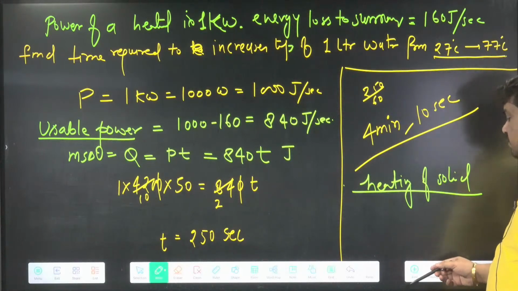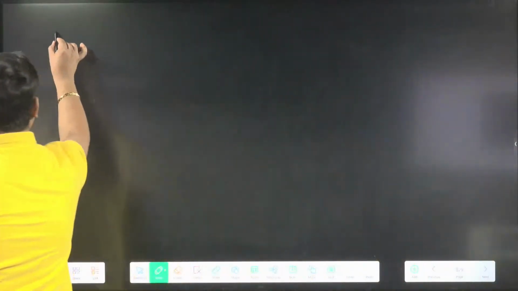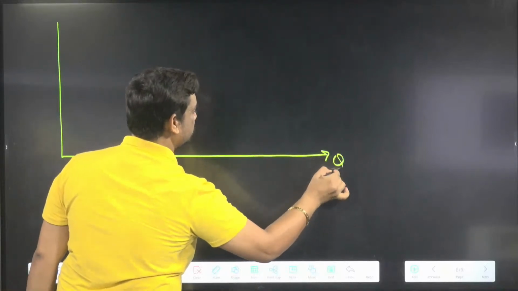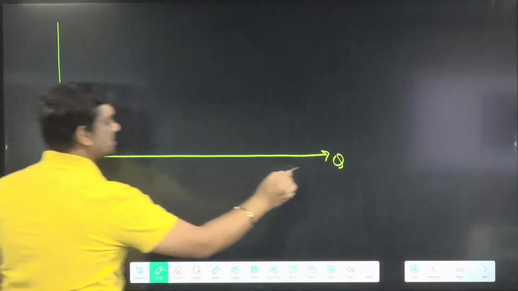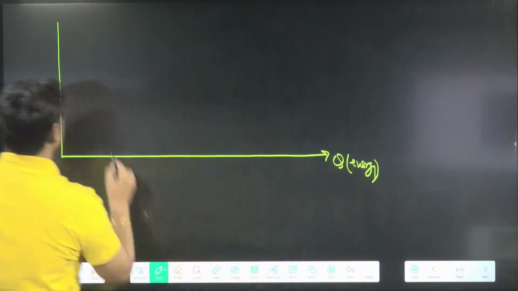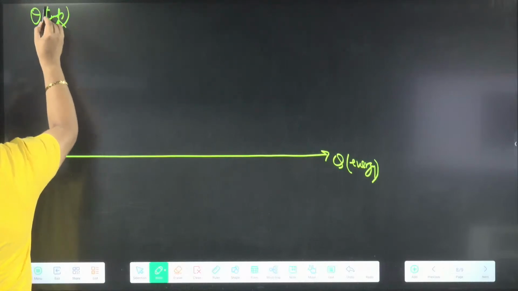Now, whenever we are going to heat any solid, what happens basically? This is the one experiment you can see. We are going to plot this graph between Q and temperature. Q, the heat energy, we have taken on the x-axis, and temperature on the y-axis.